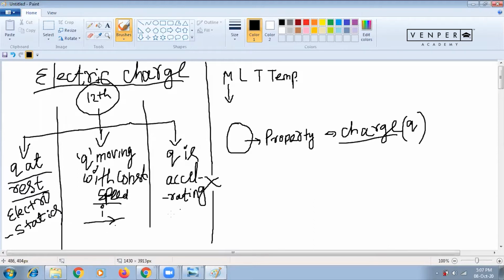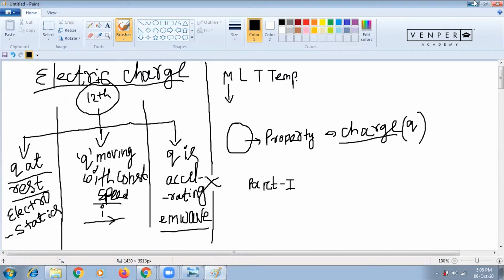And when Q is accelerating, we'll study about electromagnetic waves. Here we'll study it at the last, in the last of the 12th chapters. Apart from this, this is part 1. Part 1 of NCERT will complete like this. Then part 2 will start with ray optics. When ray optics starts, it goes by light consideration, but it is a different part. So part 1, fully the 11th and 12th chapters, is based on these 3 principles, like 3 classifications.